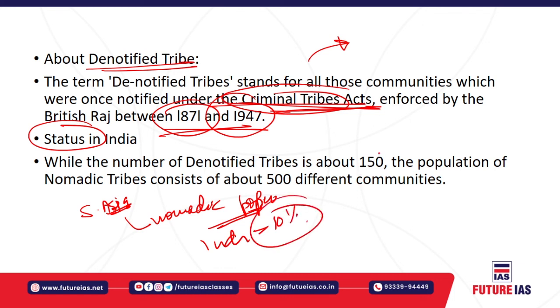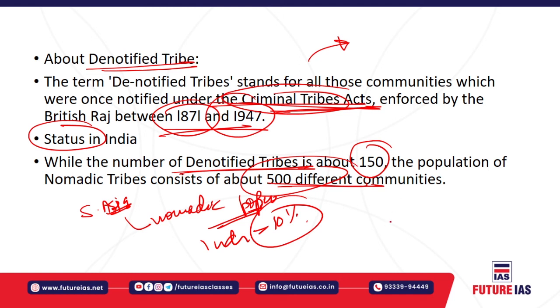The number of denotified tribes in India is around 150, and the nomadic tribes consist of around 500 different communities residing in our country. These denotified tribes were mostly settled in various states of the country, and the nomadic communities continue to be largely nomadic in the pursuit of their traditional professions.